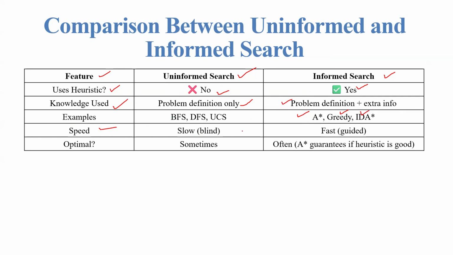When it comes to speed, uninformed search is slow because it is blind. It is also called a blind search algorithm. Informed search is fast because it is guided. The next feature is optimality. Is uninformed search optimal? No, sometimes, not always. Informed search is often optimal, because A star guarantees it if the heuristic is good. These are the comparisons between uninformed and informed search algorithms.